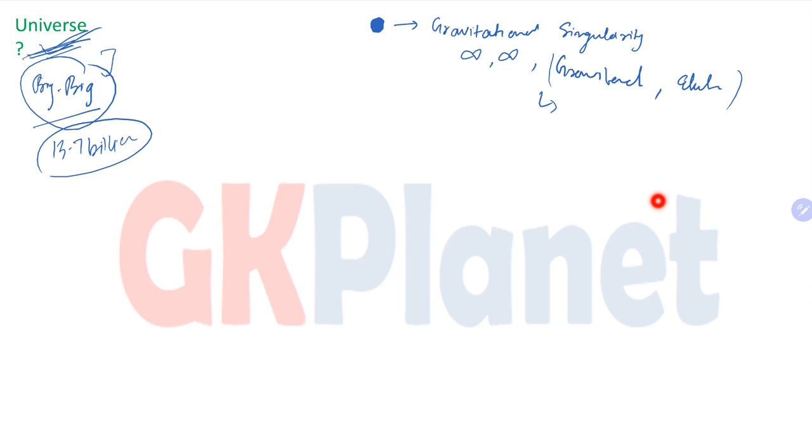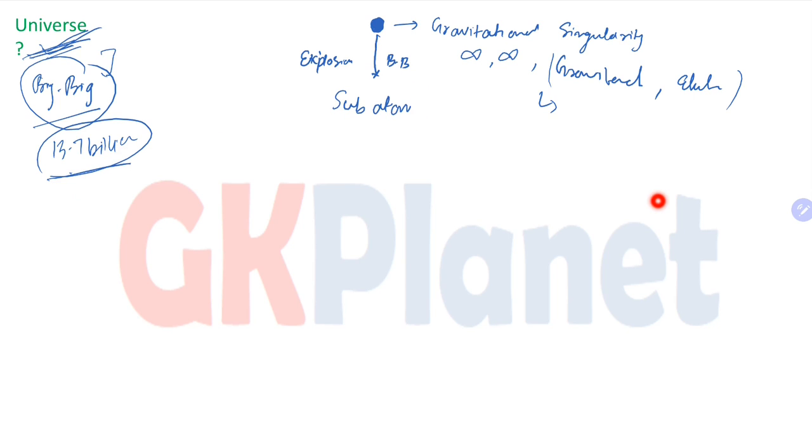Then suddenly what happened? An explosion took place, nearly 13.7 billion years ago. After this tiny ball, there was an explosion, and we call this explosion the Big Bang, or BB. Once the explosion happened, this tiny ball burst away, and the creation of subatomic particles took place. So these are the theories. As per this theory, there was a tiny ball nearly 13.7 billion years ago, then an explosion and the formation of